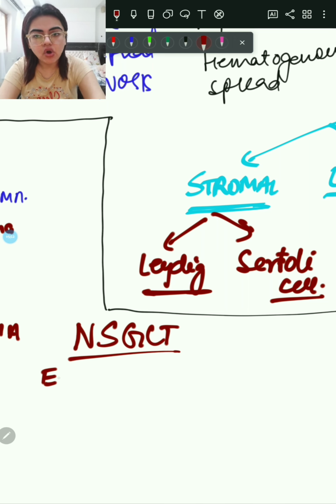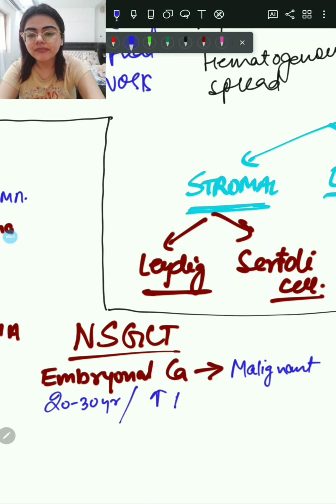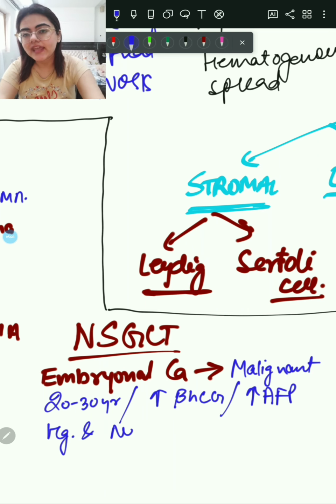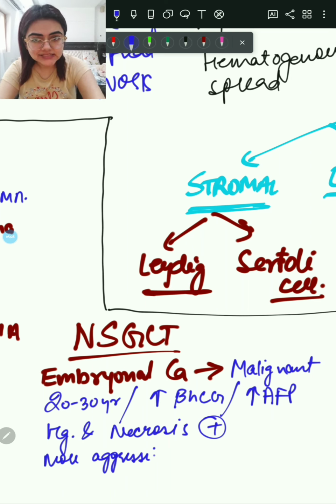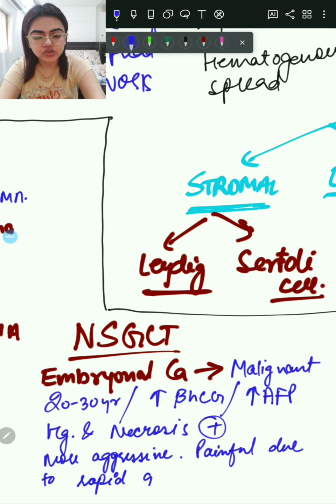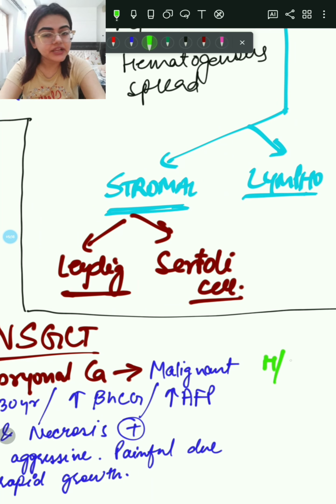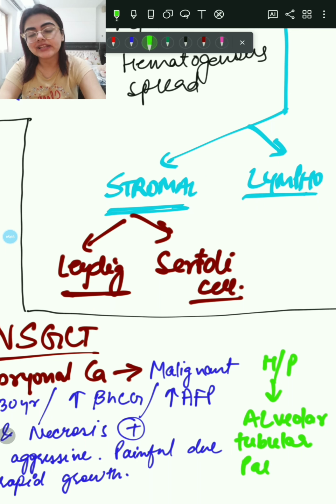Then, talking about the non-seminomatous germ cell tumors, we have embryonal cancers. Embryonal cancers are usually malignant and occur in the 20 to 30 year age group. Beta HCG levels are raised, AFP levels are raised, and hemorrhage and necrosis is there in embryonal cancers. These are more aggressive and painful tumors due to rapid growth, and they show hemorrhage and necrosis. On histopathology, we see alveolar and tubular patterns in embryonal cancer. So this was about embryonal cancer.